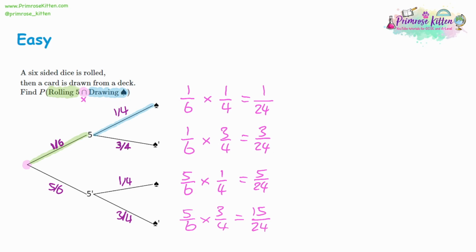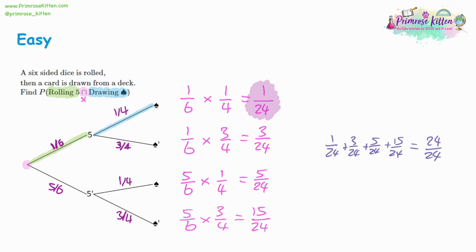Now, why am I showing you all of these? Because we already have our final answer. It was 1 out of 24. Well, it's because you can use this to check your answer. So what you could do is try and add all these up: 1 out of 24 plus 3 out of 24 plus 5 out of 24 plus 15 out of 24. And what you'll find is all these add up to 24 out of 24. They add up to a whole one. And so this is a method to check your answers.